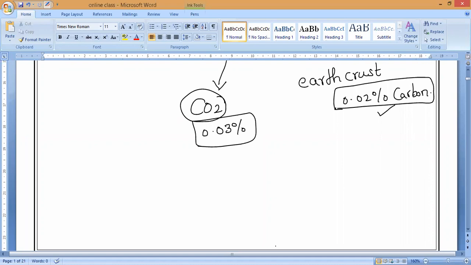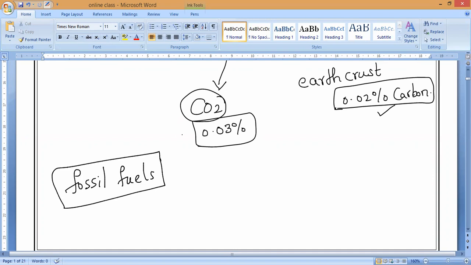So now if you see, all living organisms are made up of carbon compounds only. And if you take non-living things, for example fossil fuels. What do you mean by fossil fuels? In 8th class, particularly for a few students, I have already explained this. What do you mean by fossil fuels? Can anybody say? They are formed deep inside the earth, at high pressure and temperature, by the decomposition of what? Dead and decaying matter of plants and animals.